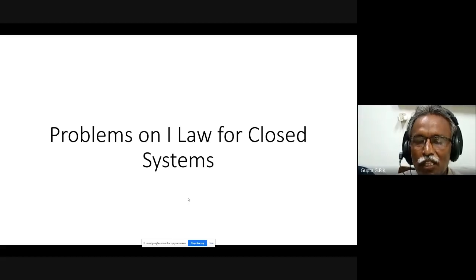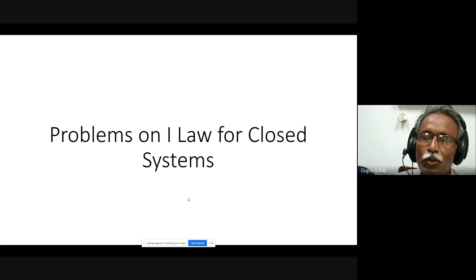You will be knowing the process and also one property at state 2, and using that, I have to calculate all the remaining things. Once one property is known, the second property is obtained through the process relations: constant pressure, constant volume, constant temperature or isothermal, adiabatic, polytropic, whatever it is. Using that process relation, I can find out the second property. Once I know two properties, again the complete state I will be knowing. So that is the way I have to go.